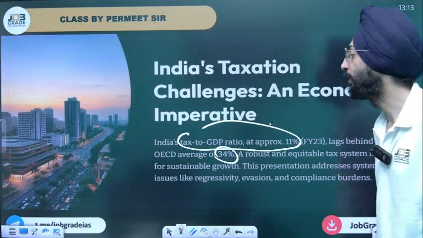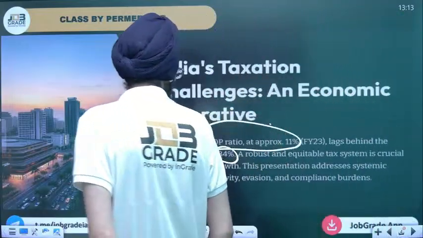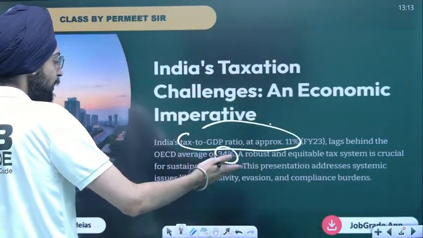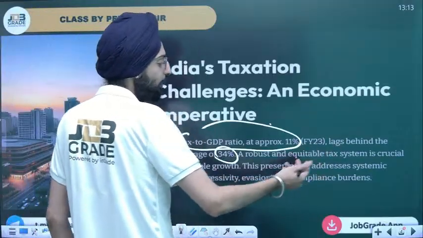That's how things work right now. Now, this representation addresses systemic issues like regressiveness, evasion, compliance burden, all this stuff.